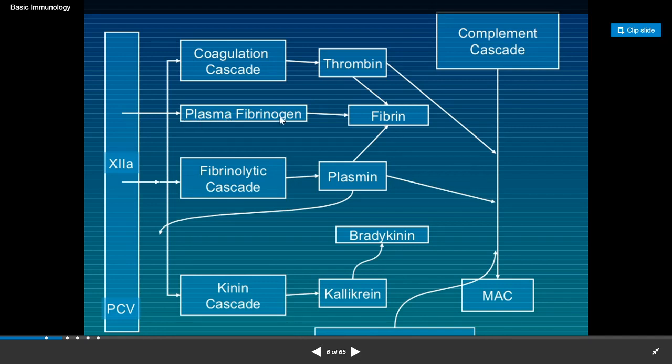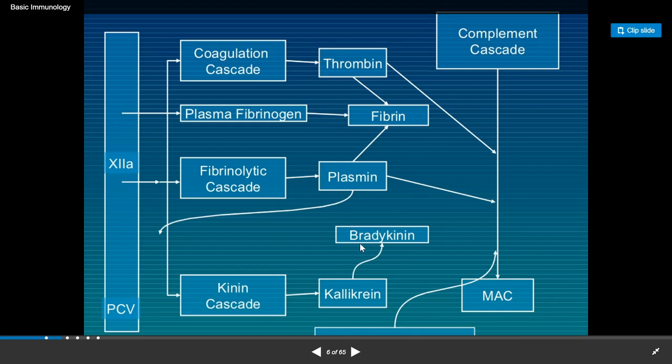So how does fibrinogen function? Fibrinogen is converted into fibrin, and then the fibrinolytic cascade is activated, and plasmin is activated. The fibrinolytic cascade also activates the kinin cascade, which involves kallikrein activation, and then bradykinin.